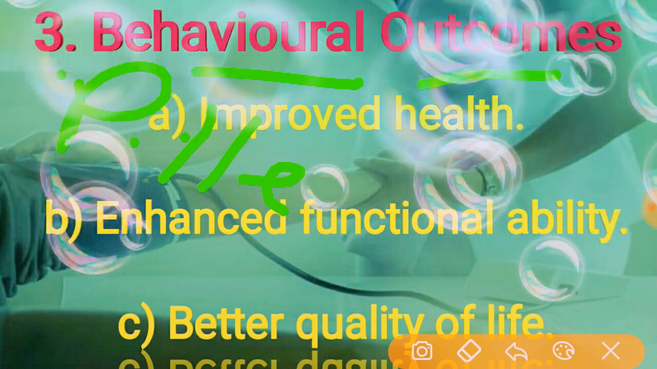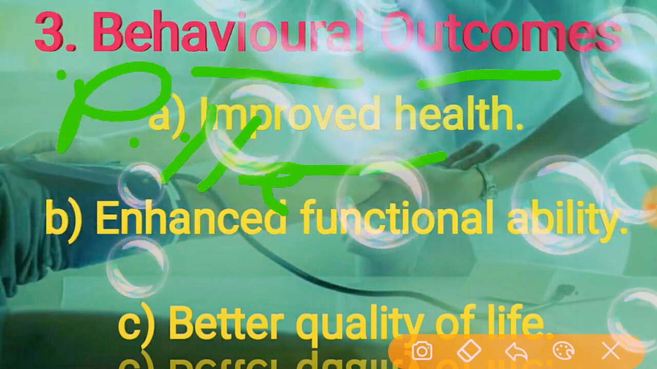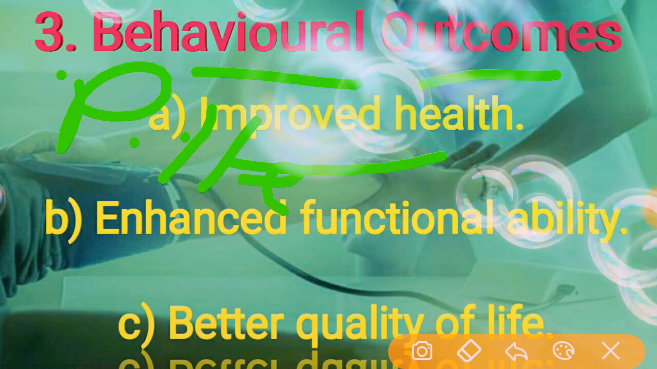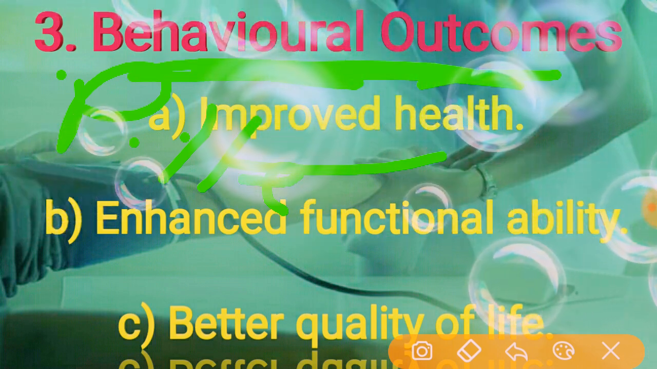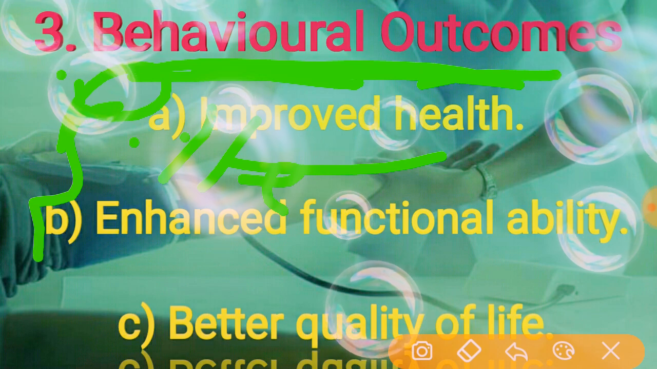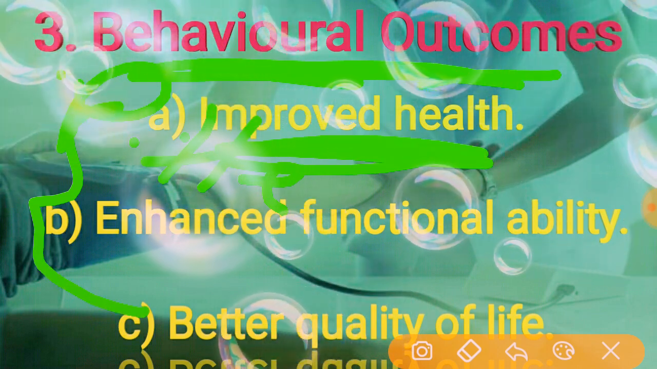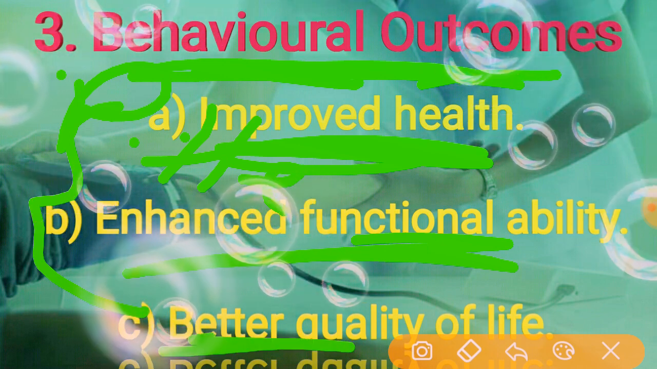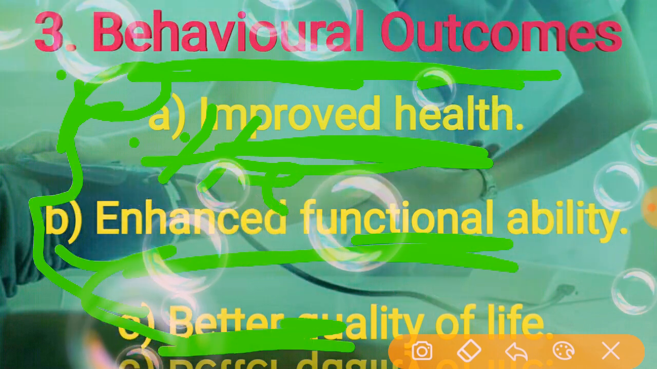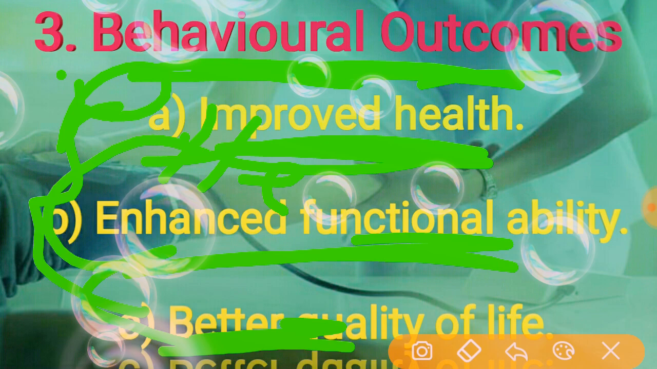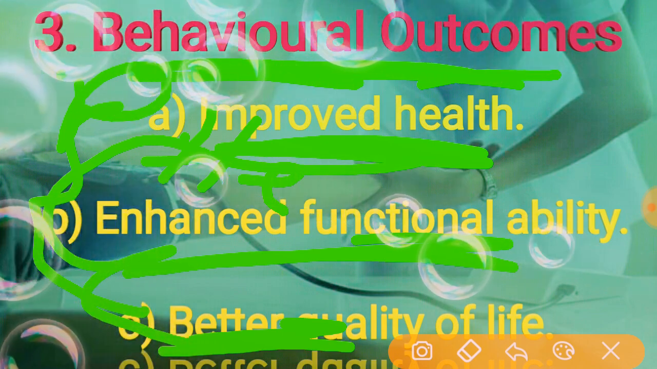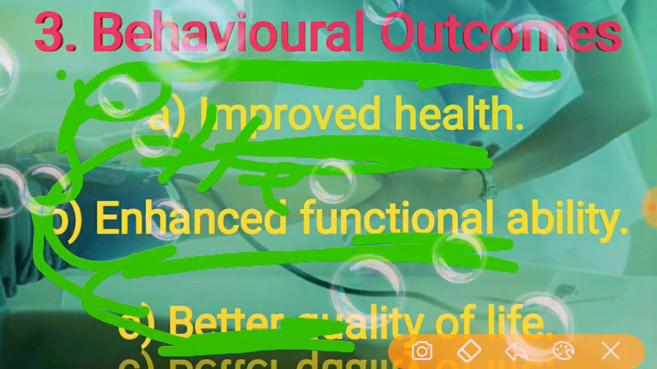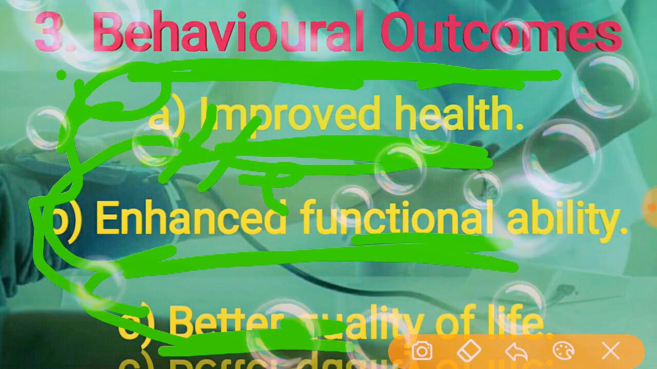The result is improved health, and how can we see the exact results of the behavioral outcome? There are three steps: improved health status, enhanced functional ability, and better quality of life. By these results we can know that health promotion is directed towards attaining positive health outcomes for the client.